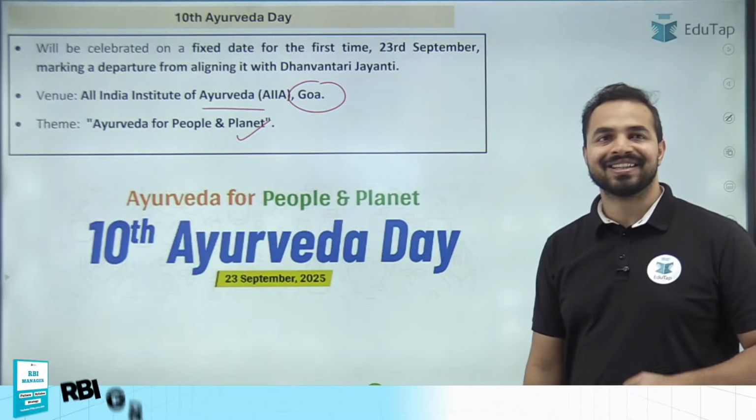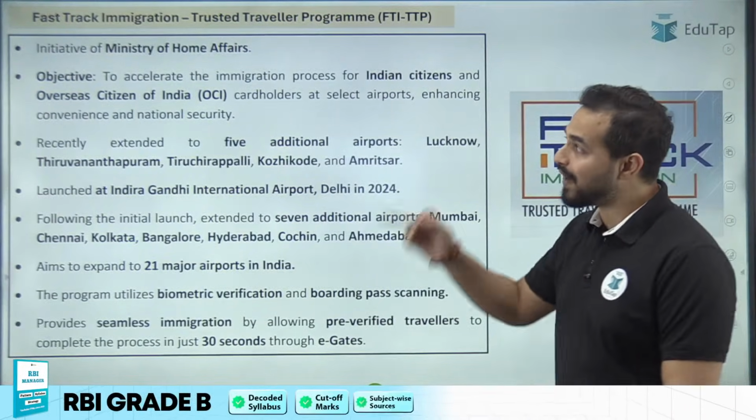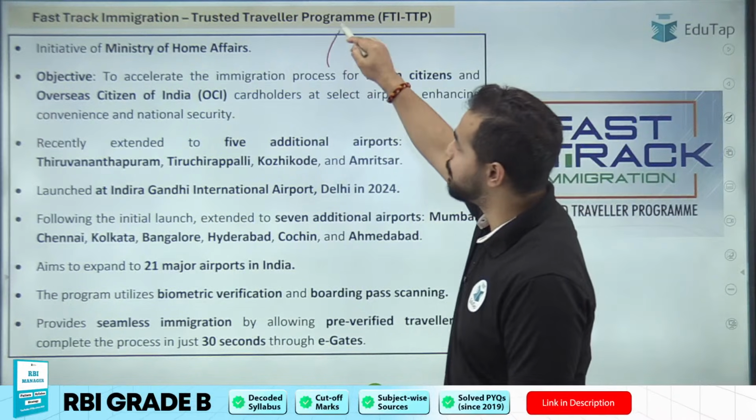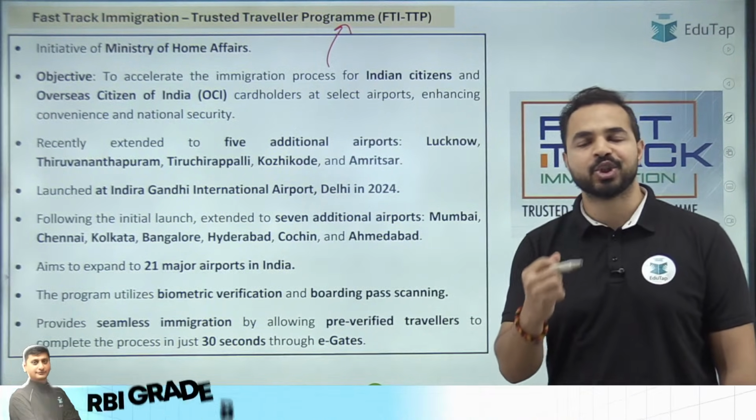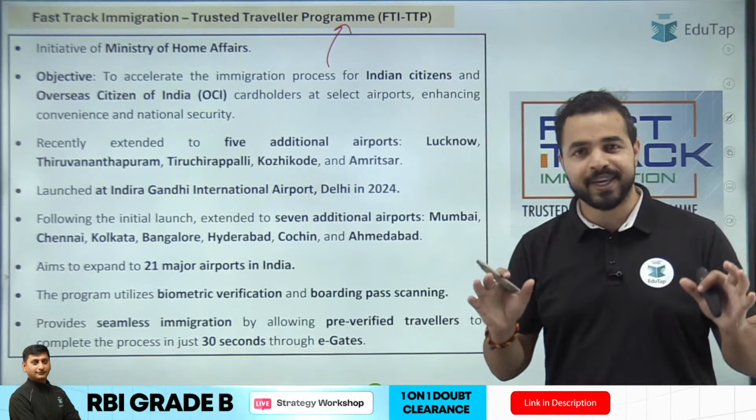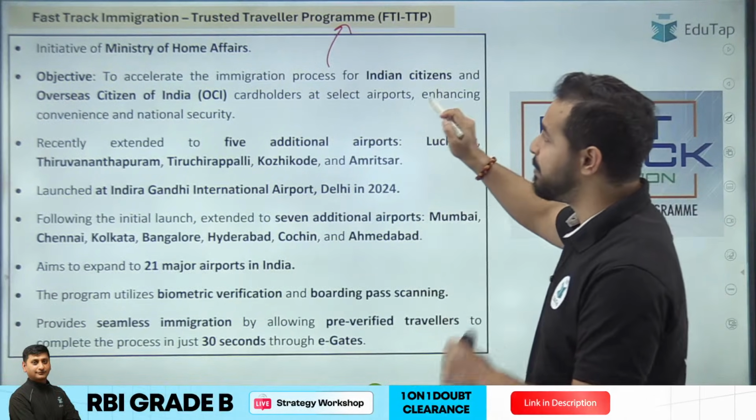That's the right answer. Now the next news article is on the Fast Track Immigration Trusted Traveler Program. So dosto, this is an initiative which has been launched by the Ministry of Home Affairs. The objective is very simple, that we want to accelerate the immigration process.